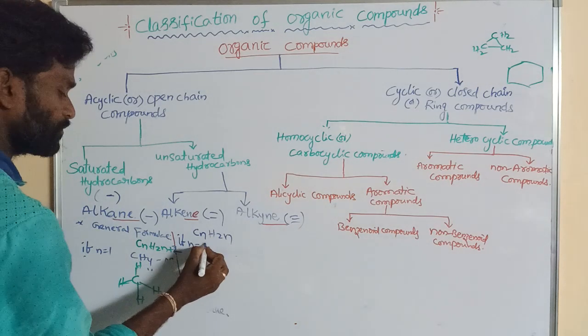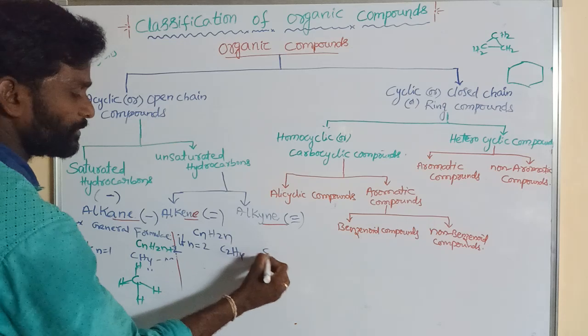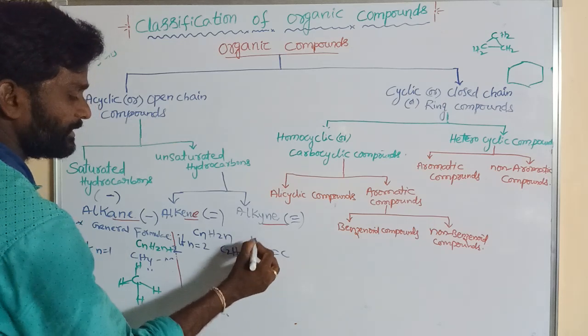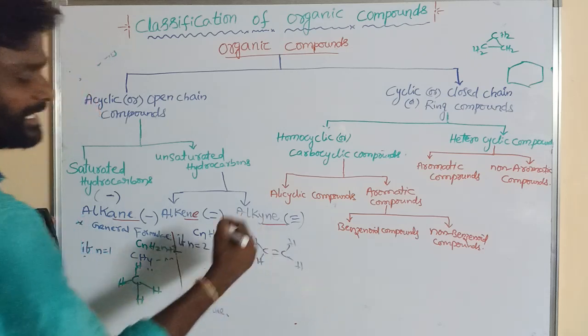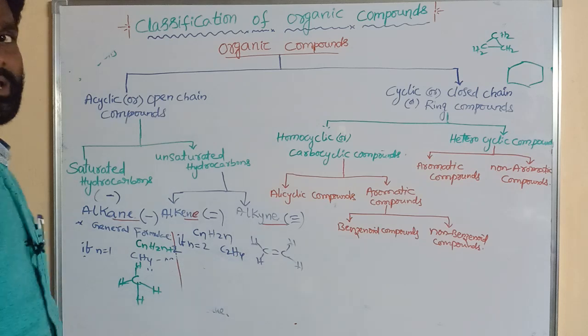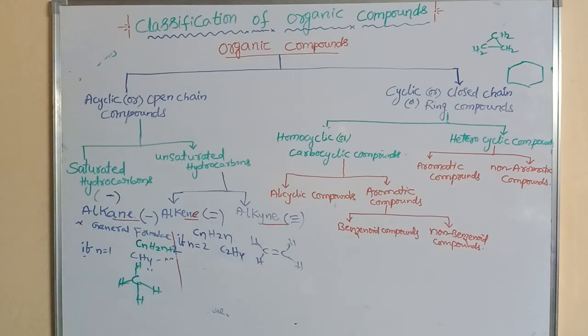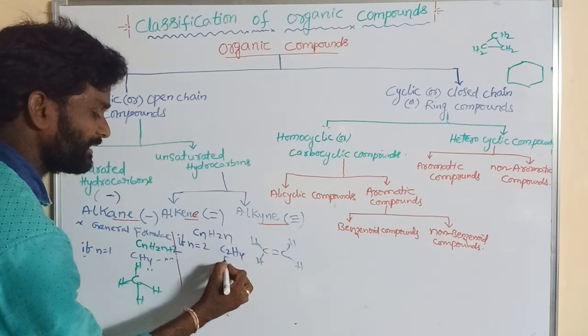If n is equal to 2, C2H4 can be written easily. This contains a double bond, that means one sigma and another pi bond. Its name is ethene.